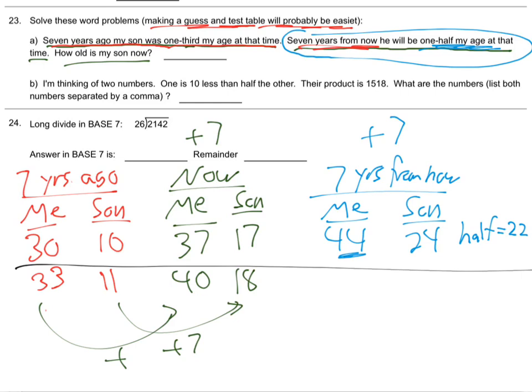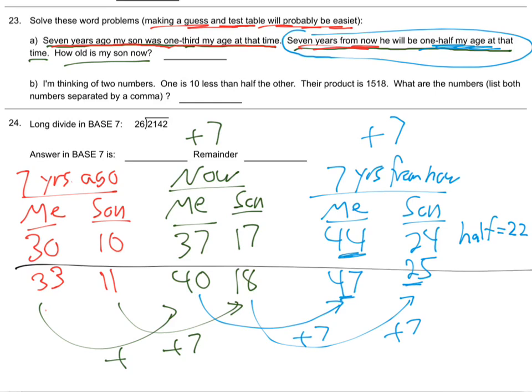Add 7, add 7. So add 7. So that's 47, and add 7. What's that? 25, right? Yeah. So is 25 half of 47? No. So it's still not the right answer.